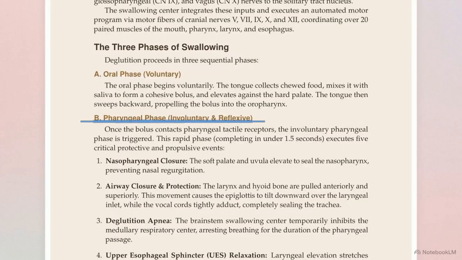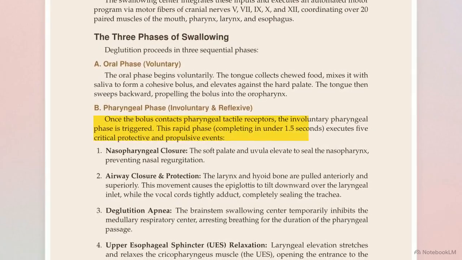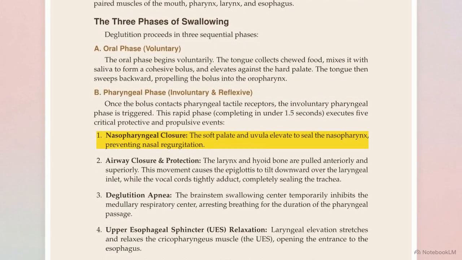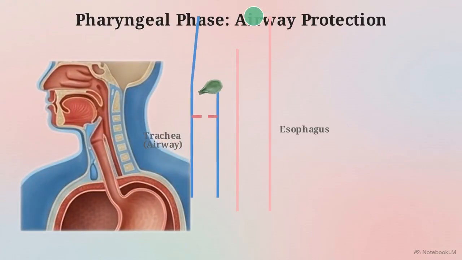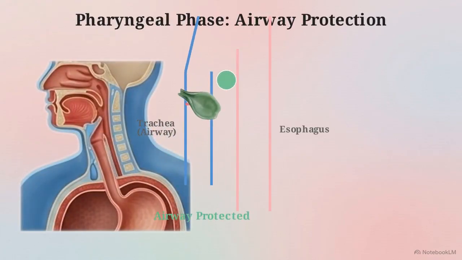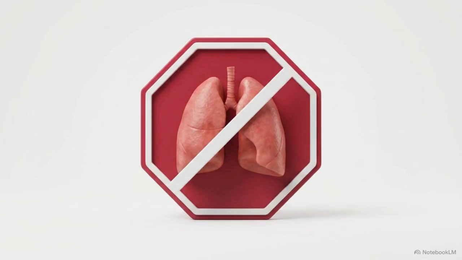This table and diagram outline the involuntary pharyngeal phase. The moment the bolus hits tactile receptors, the brainstem takes over. The soft palate elevates to seal the nasopharynx, preventing food from entering the nasal cavity. Simultaneously, the larynx pulls upward, causing the epiglottis to fold down while the vocal cords tightly close, sealing off the trachea. During this exact sequence, the medullary swallowing center overrides the respiratory center.